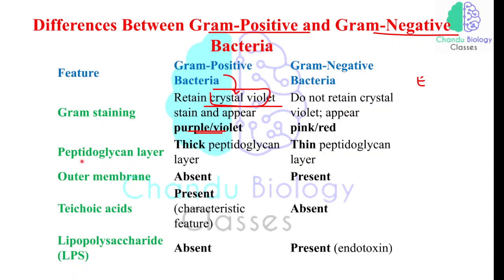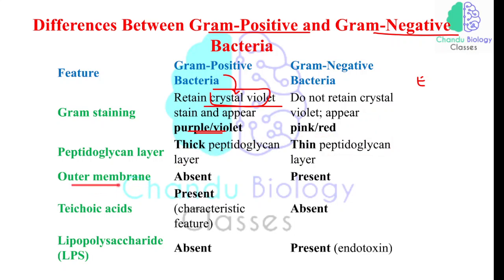Okay, so now the peptidoglycan layer. Here it will be very thick, and here it will be very thin. As there is a thick peptidoglycan layer, it is the one responsible for retaining the crystal violet. Here, as the peptidoglycan layer is very thin, it can't retain the crystal violet, so it will appear pink or red in color.